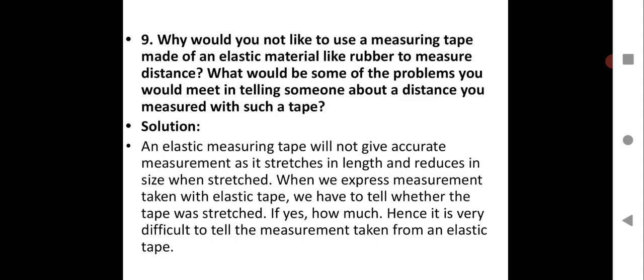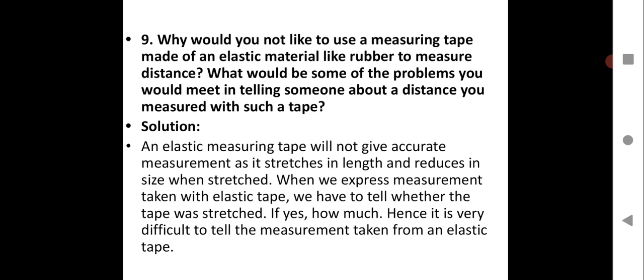Question number 9. Why would you not like to use a measuring tape made up of elastic material like rubber to measure distance? What would be some of the problems you would meet in telling someone about a distance you measure with such a tape? So very simple answer for this. An elastic measuring tape will not give accurate measurement, as it stretches in length and reduces in size when stretched.